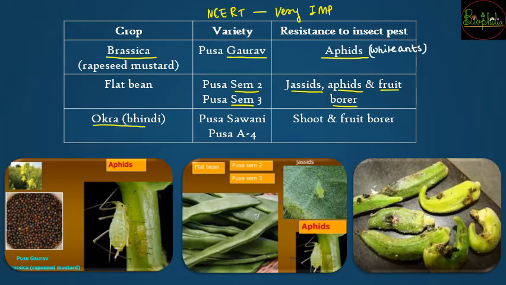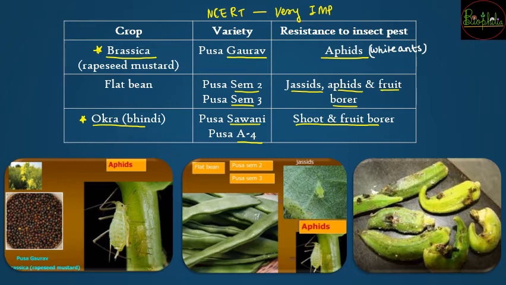Similarly, for okra or bindi, there are going to be two varieties, that is Pusa Sawani and Pusa A4. So it is going to be resistant to shoot and fruit borers. So even for bindi, we had previously seen another variety as well. So that was Parbani Kranti, which was resistant to yellow mosaic virus. But now here the okra or bindi is going to be resistant to shoot and fruit borer. और इनमें कौन सी varieties है? It is Pusa Sawani and Pusa A4.